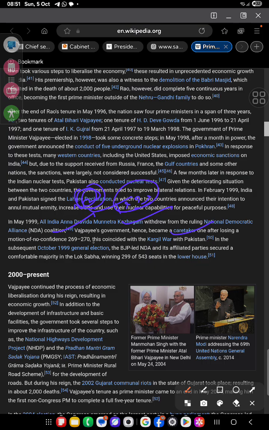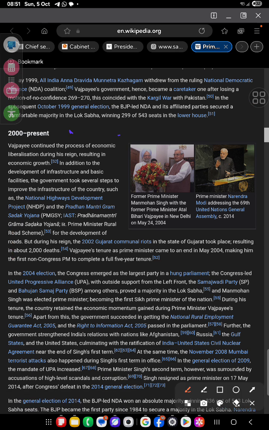In the subsequent general election, the BJP-led NDA government and its affiliated parties secured a comfortable majority, winning 299 seats in the lower house. So now there was a BJP government in 1999, winning with almost 299 votes. Now, from 2000 to the present, Vajpayee continued the process of economic liberalization in addition to the development of infrastructure. So first was liberalization, second was infrastructure development. The government took several steps to improve infrastructure, such as national highway development and the Pradhan Mantri Gram Sadak Yojana, the Prime Minister's rural road development scheme.